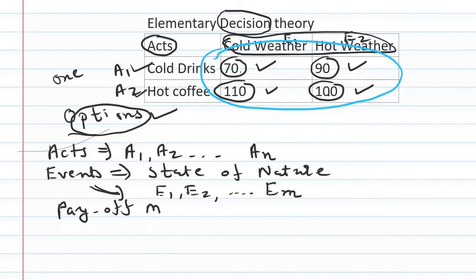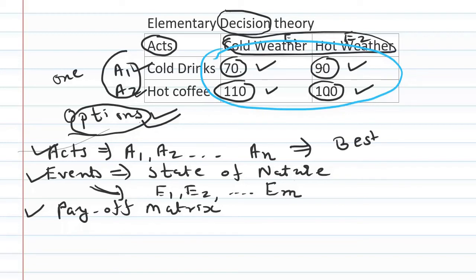So in any decision problem, you have three different elements. First is acts, second is events, and third is the payoff matrix. What is our aim? Out of all these acts or all these options, we want to find out the best option by using some techniques. So from all the acts, we want to find out the best act.